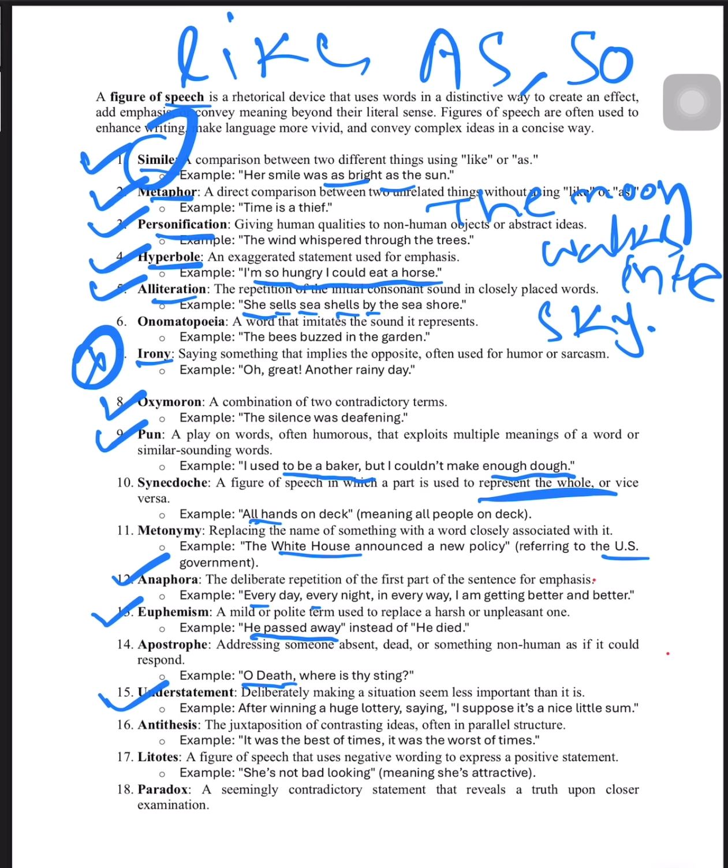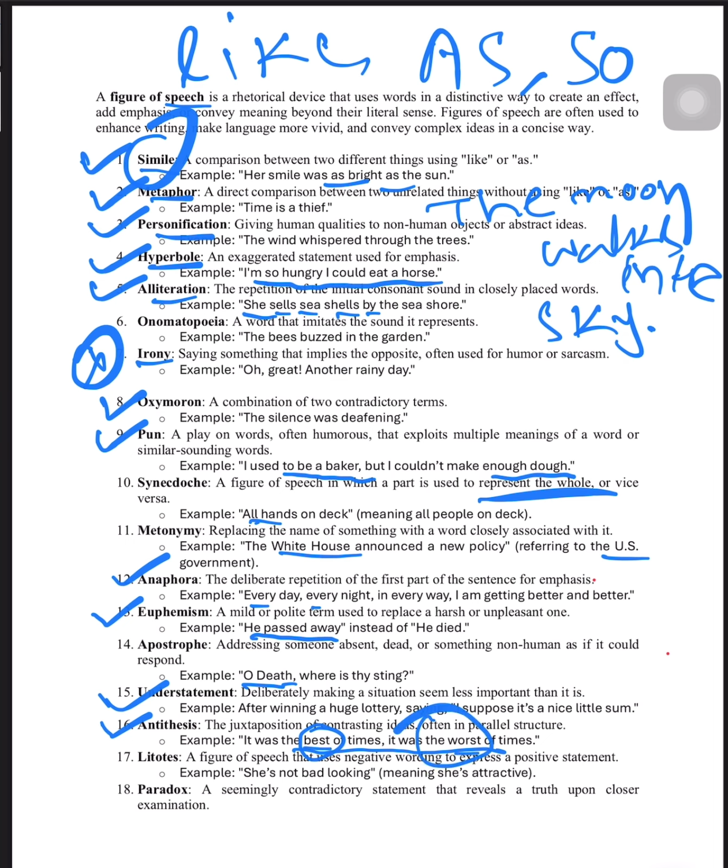Next, antithesis. Antithesis is very important. The juxtaposition of contrasting ideas, often in parallel structure. Example, it was the best of times, it was the worst of times. This is a very important line written by Charles Dickens. So it is contrasting different kinds of things. It was the best of the times and it was the worst of the times. So two superlative degrees have been used here, best and worst also.